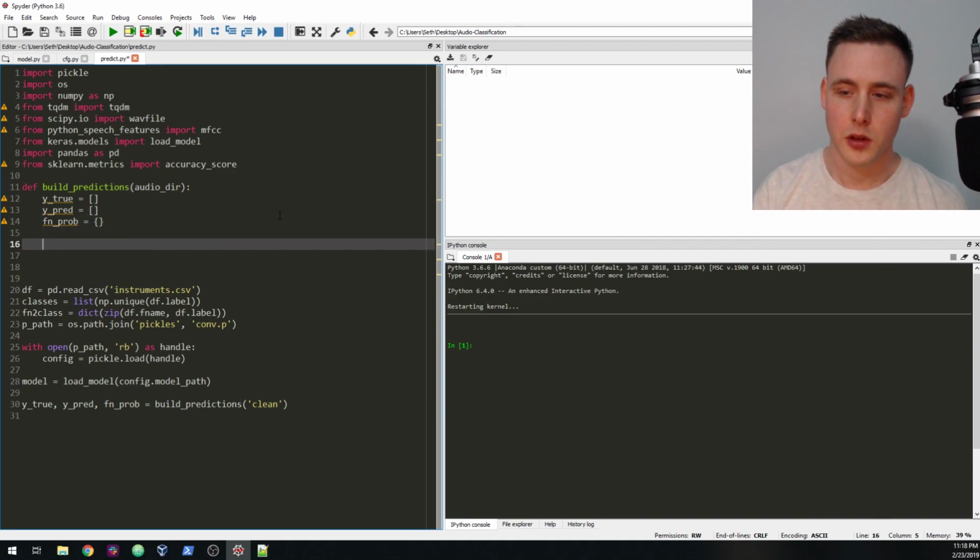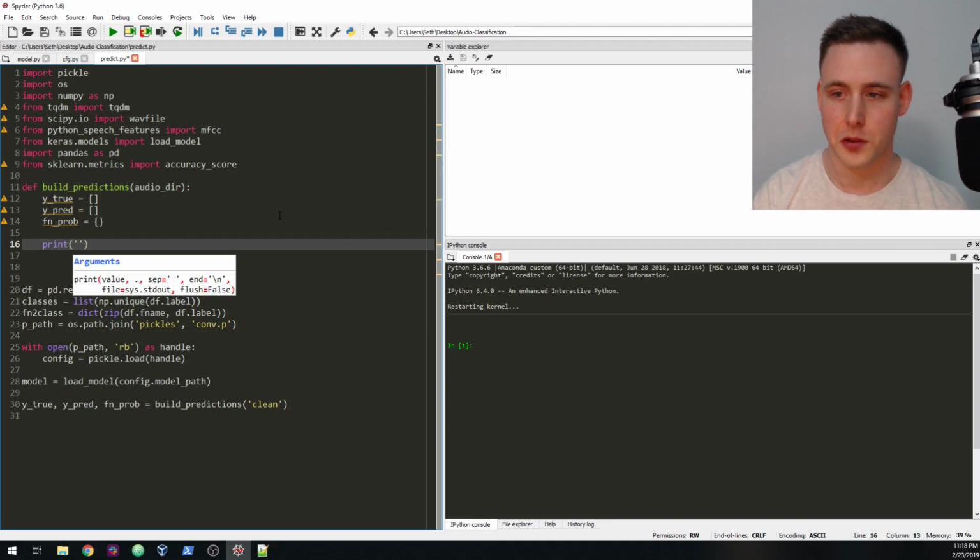Unfortunately, it's not as simple as just calling it. We're going to need to step through each audio file, but instead of randomly going through them, we're going to go through them very precisely in a straight one shot instead of randomly sampling like we did before. So this should look really familiar.